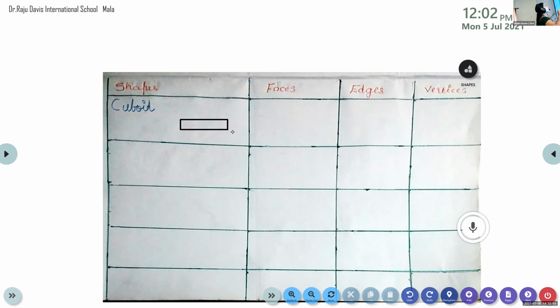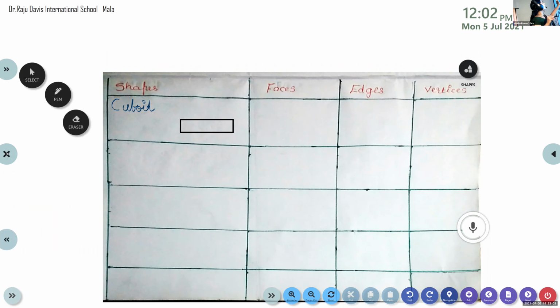No, not the next box, the same box. You have to write cuboid and draw the cuboid in the same box. So you can write the cuboid heading in a corner, so you will get space.